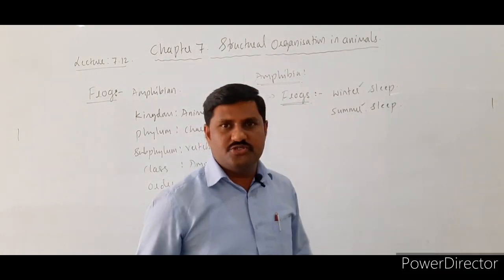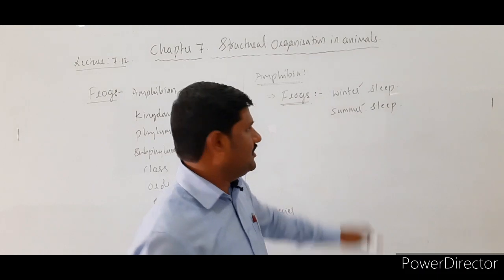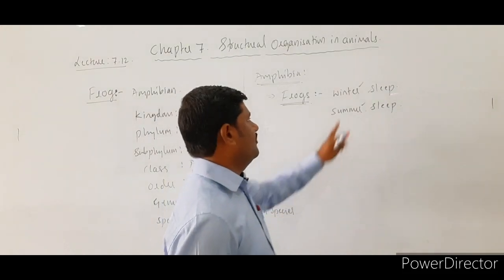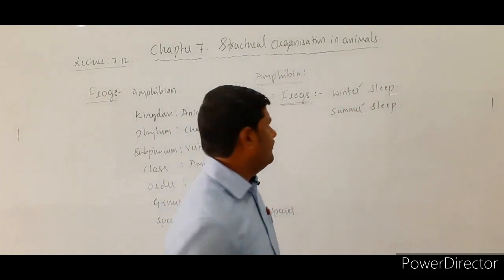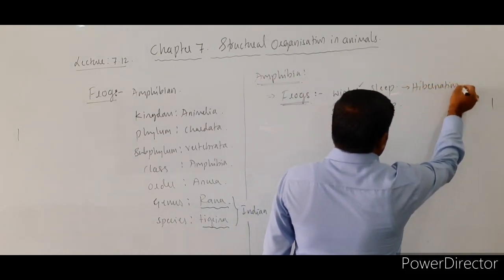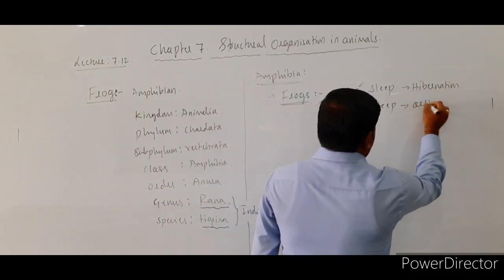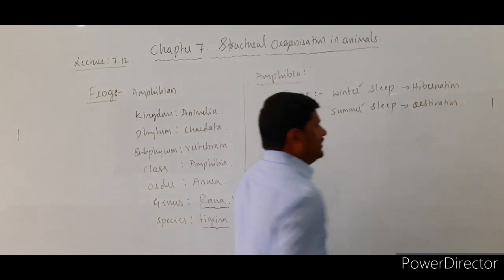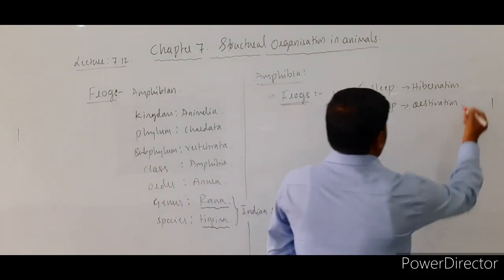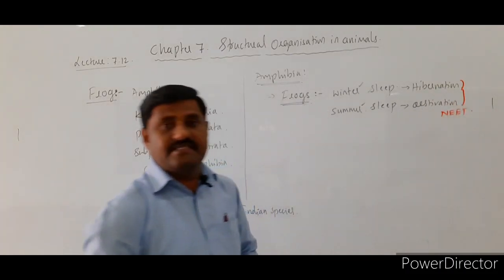In summer season, so as to escape from these two extreme conditions, extreme cold and extreme heat, they go for winter sleep as well as summer sleep. Winter sleep itself is called hibernation. And summer sleep itself is called aestivation. So these are two words very important for NEET examination. You must remember these two points, right? They are very important for NEET examination.